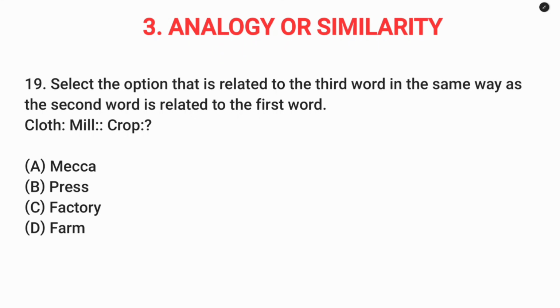Question number 19. So here cloth is made in a mill. Now crop is made in farm.